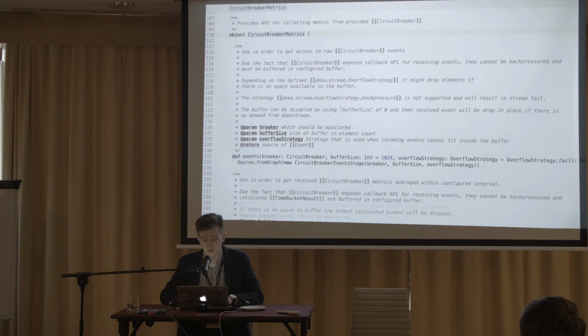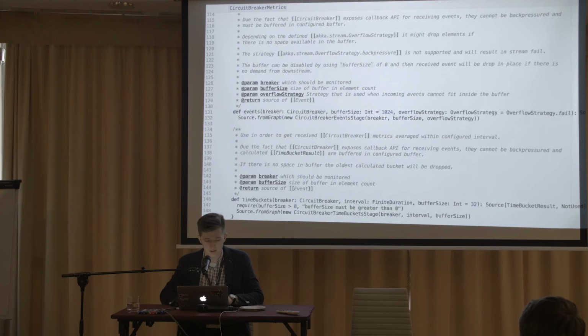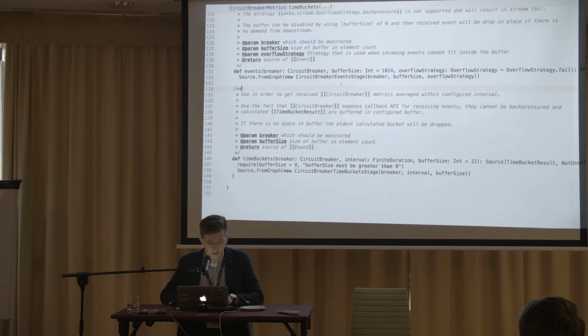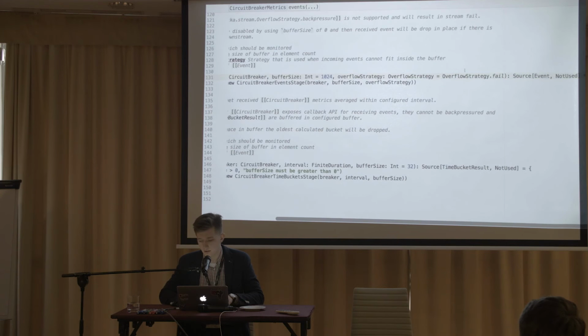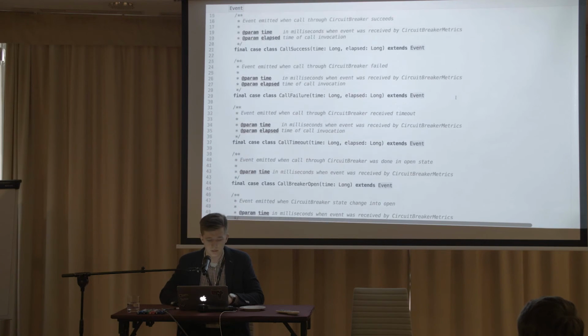Another thing about the talk is the circuit breaker metrics. I have a pull request pending to Akka. Maybe the Akka core team will review it soon. And right now we have two methods from the circuit breaker metrics which expose the API for monitoring what is going on within the circuit breaker. So we can just have a source of raw events, and when we take a look at the event, we can have